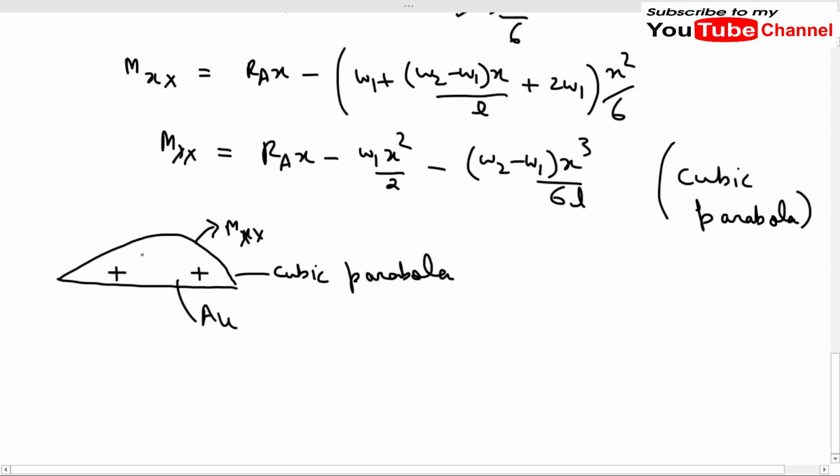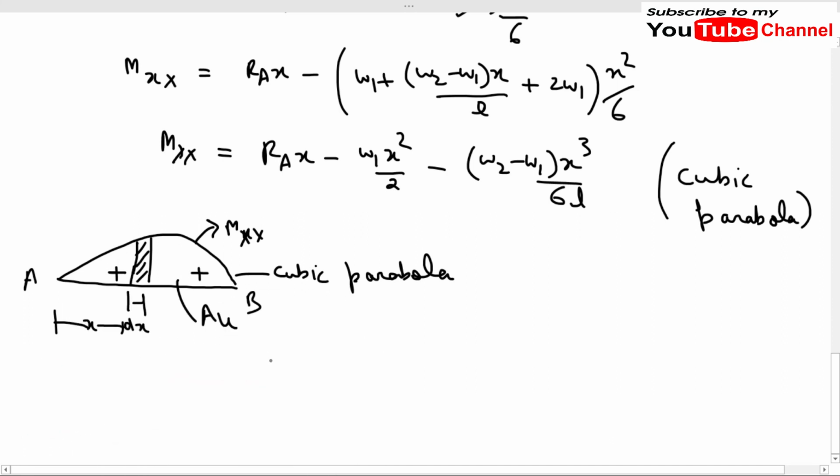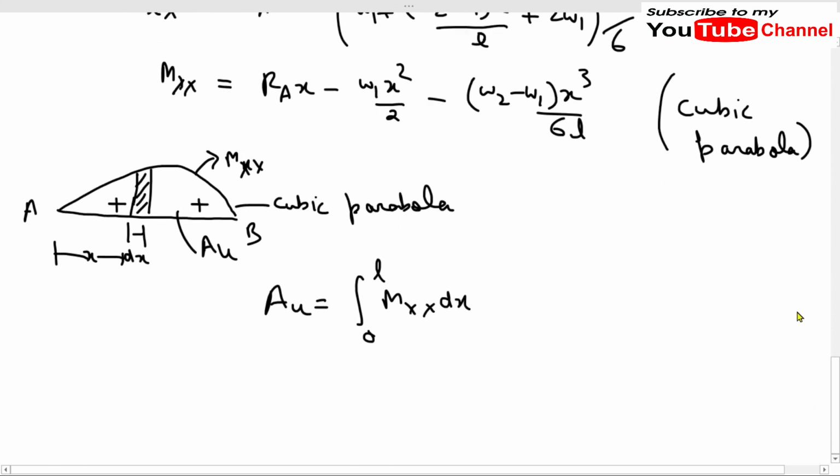Now if we want to find this area, we have to consider a very small strip of dx distance at a length of x from A. Now the area A mu will be equal to the integral of Mxx times dx from 0 to L, because we are considering the whole length. Now let me put the value of Mxx in this equation.